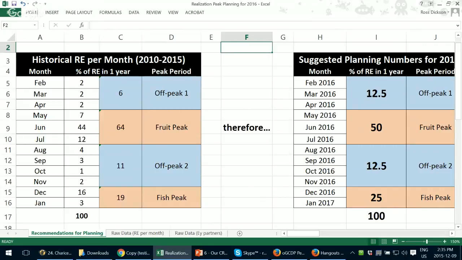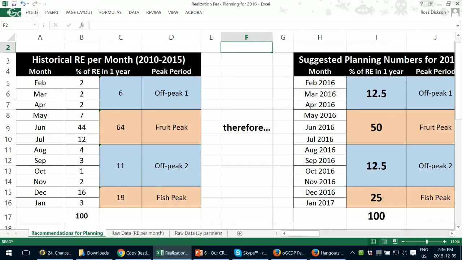And in the different months in the year, I named them off-peak. You can see off-peak 1 is February, March, April. This is because school happens at this time, so most people are not free. However, there are many, many students who are free, graduated students, who we can find. The second off-peak here, I put as August, September, October, November. There is also school happening, and so this is only 11% of our results for the whole year. It's very small. And that's something we can focus on as well.